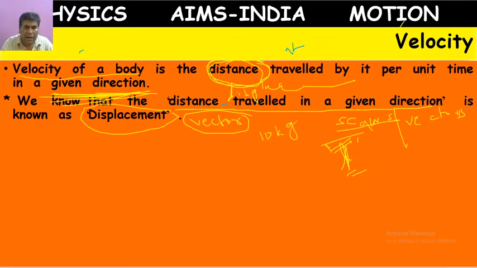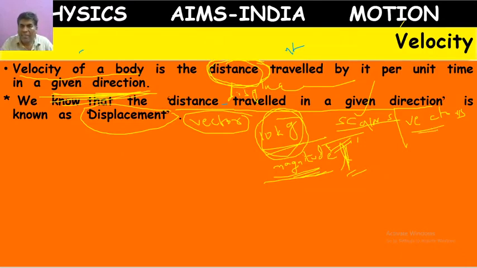It has only a value. In physics, we call this value the magnitude. So scalars like time and mass have only magnitude, no direction.